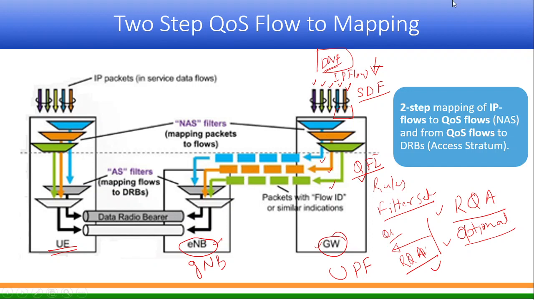Is it okay, sir, for time being? Right. So whatever parameter it gets, it is called RQA, reflective QoS attribute. So that means it is getting some information from the downlink packet, basing which it is applying a particular QFI. Whether it is the same QFI which was in downlink or different, from whatever I have read, I could not make that out.